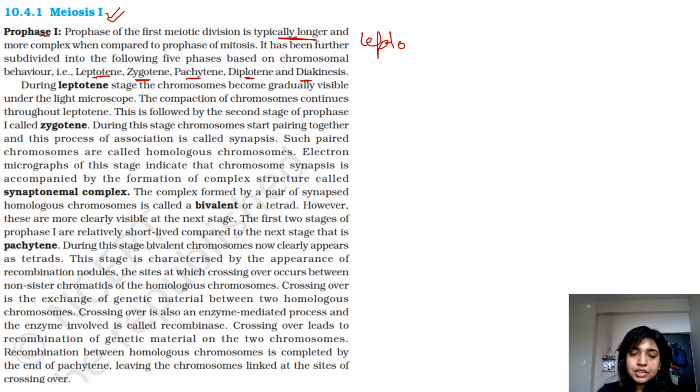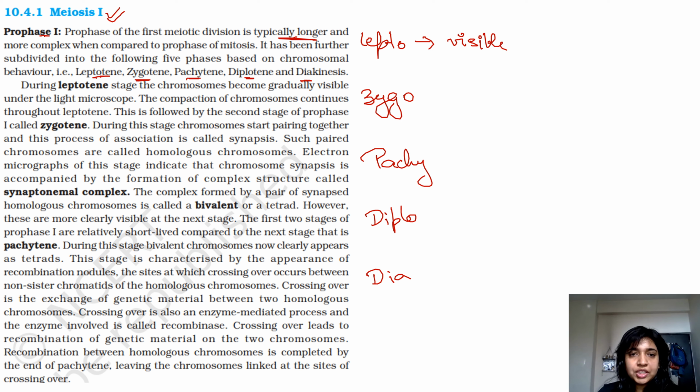Leptotene, lepto, zygo, pachy, diplo, and dia. So during leptotene stage, the chromosomes become gradually visible. So visibility happens in leptotene.